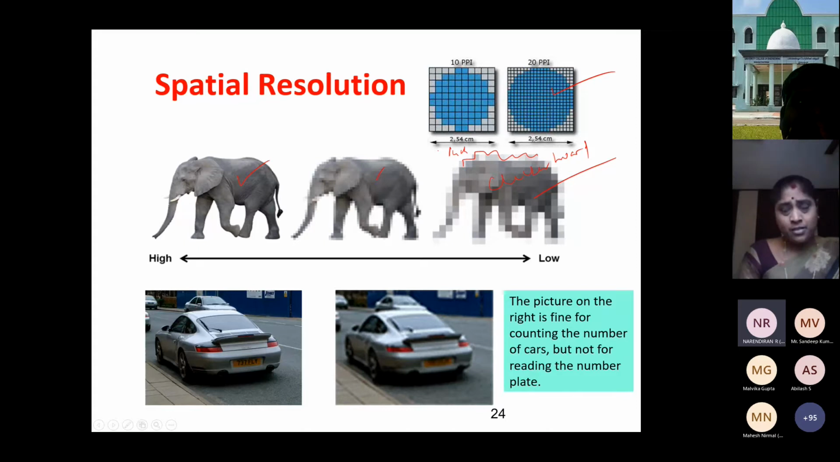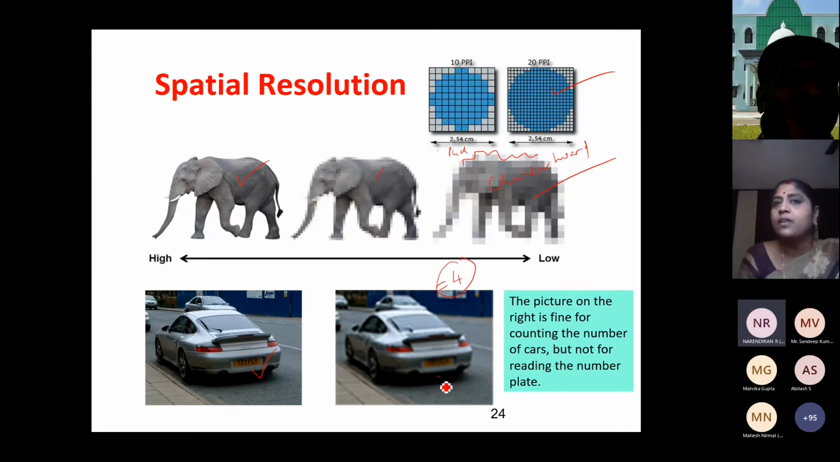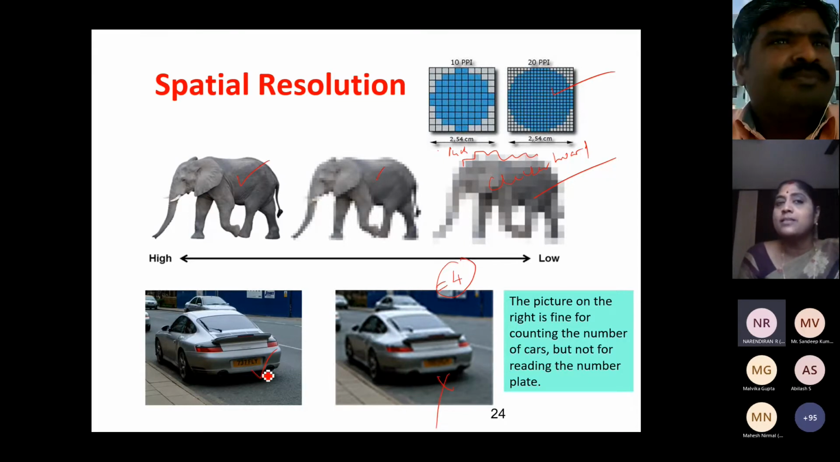What kind of resolution you need depends upon the application. In this particular image, we can count the number of cars. We can see 1, 2, 3, 4 cars. For this particular application, this resolution is sufficient for me. But when I want to find out what number it is, the number plate, can you see the number here? I cannot see the number here, but I can see the number here because resolution is high. So when you want to count the number of cars, I can go for this resolution. But when I want to find out what is in the number plate, then I have to go for this particular resolution. So your image quality also depends upon the type of application you are going to work upon, right?